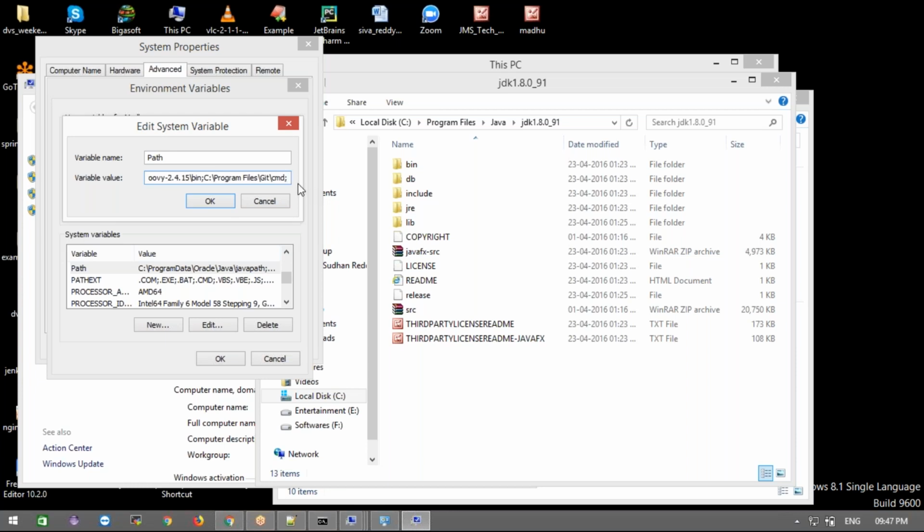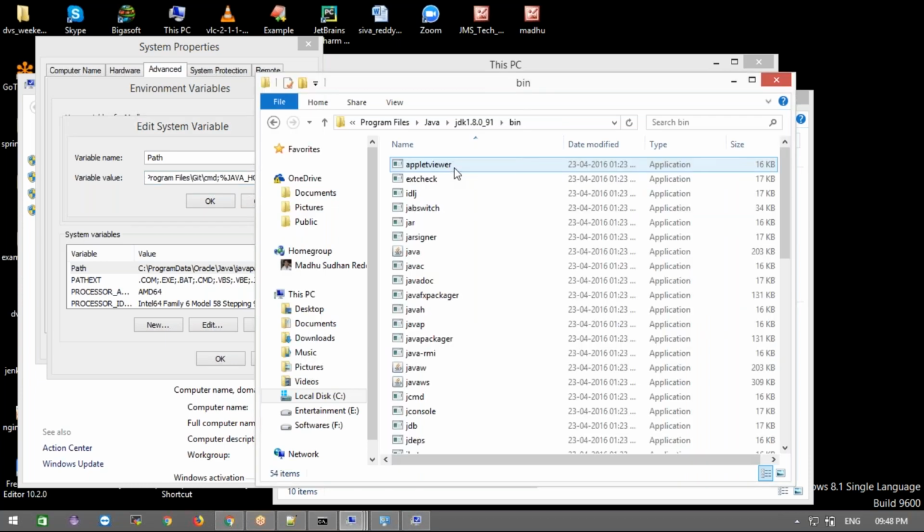If you are on Windows 10 and all, it will create a new line, and you can do that. If you are on Windows 8, 8.1 or 7, or someone using an old Windows operating system, it will come like this. You can add the semicolon at the end, or else you can give the name we declared as the variable, JAVA_HOME, with percentage signs, and then slash bin. This bin has the libraries in this path.